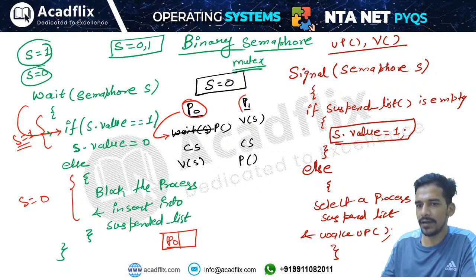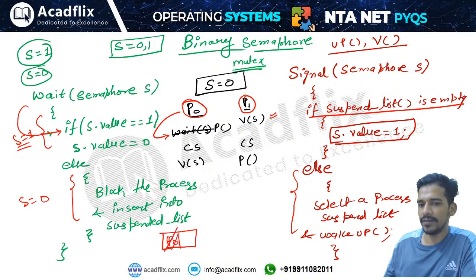Then process P1 will come. P1 will apply the signal operation. What the signal operation will do is check if the suspended list is empty. No, the suspended list is not empty. There is a process in the suspended list. That means it will enter into the else case. It will select a process from the suspended list, that is P0, and simply remove P0 from the suspended list and start executing it. So P0 will start executing.